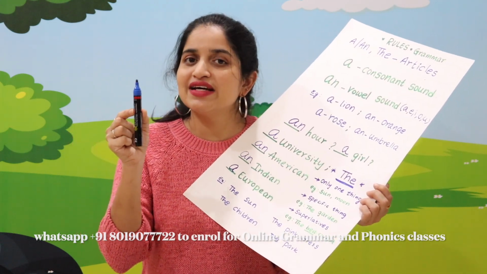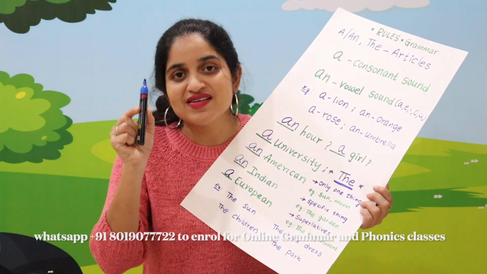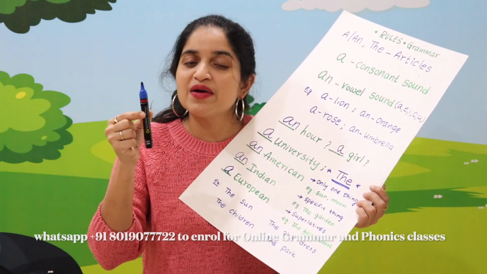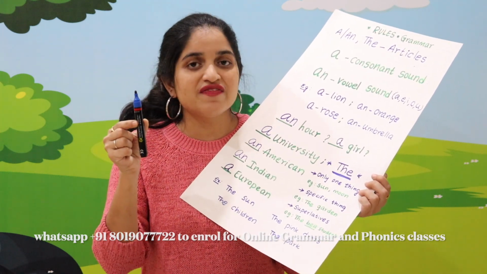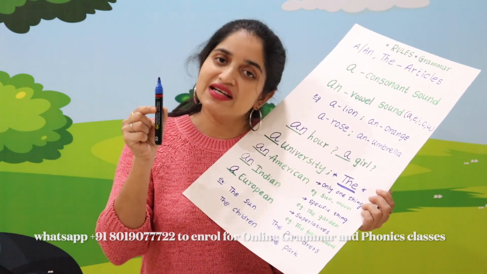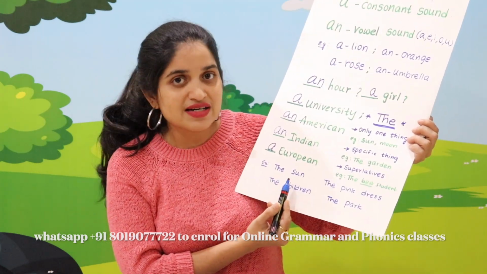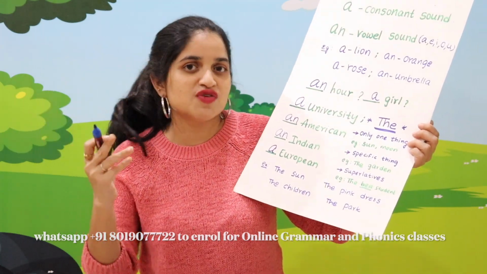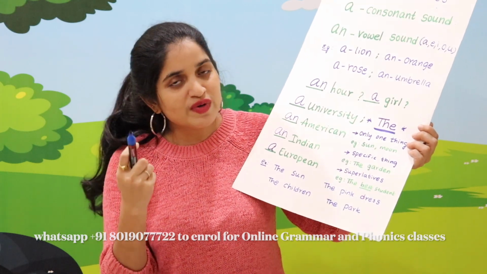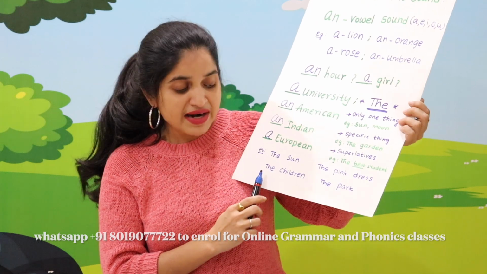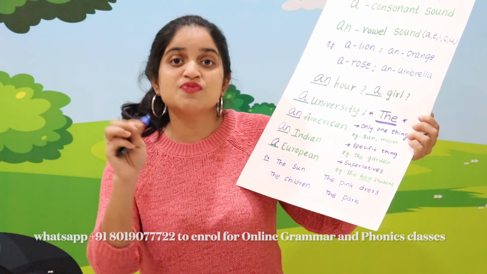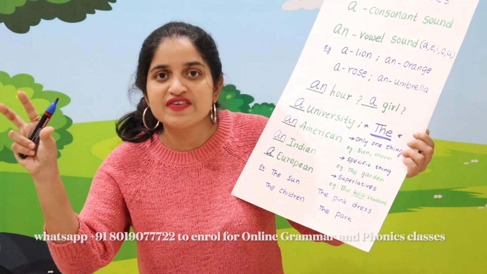Here you have to use the because we are saying what type of pen it is. Is it the blue pen or a black pen or a ball pen? When you are using a superlative, you have to use the article the. The sun. It is not a sun because we don't have many suns. We only have one unique sun. So we use the prefix article the sun. And the is again used for a specific group or a specific thing. The children.